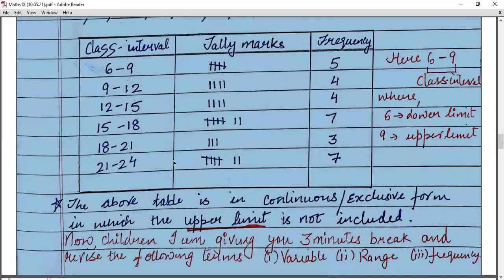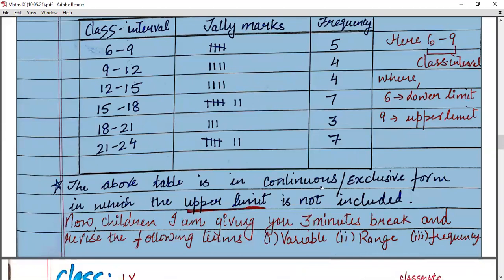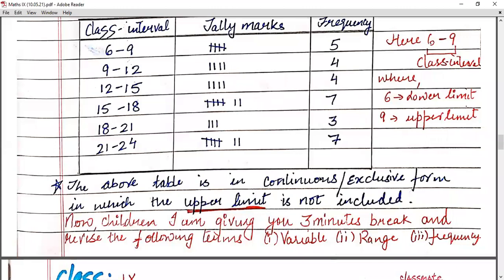Is it clear, children? So, this table is in continuous exclusive form in which the upper limit is not included. I hope, children, you are clear with this. Now, children, I am giving you a 3-minute break. You can pause this audio or video and revise the following terms. The first one is variable, the second one is range, and the third one is frequency.